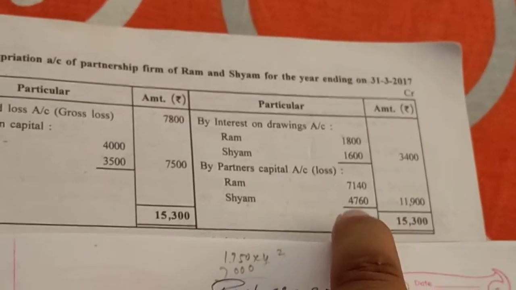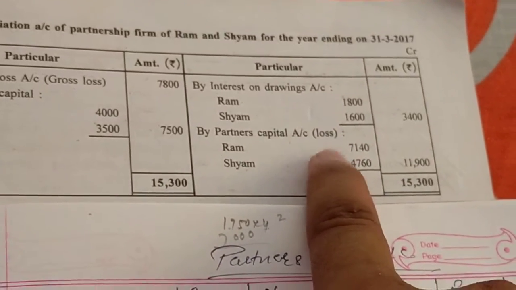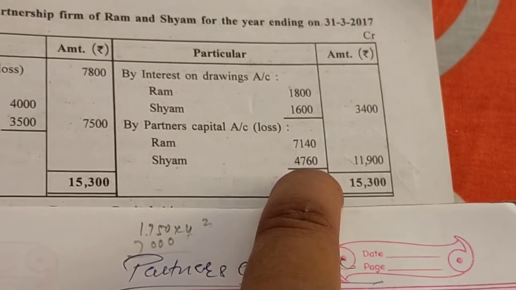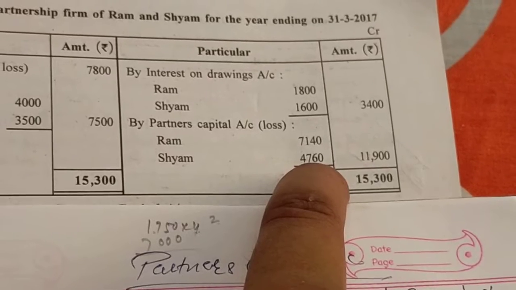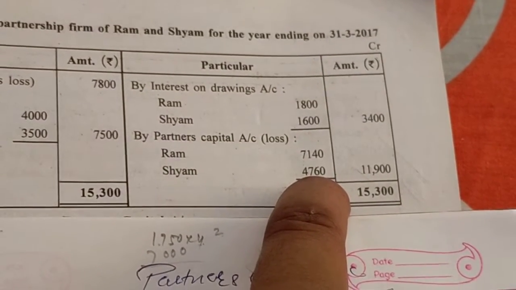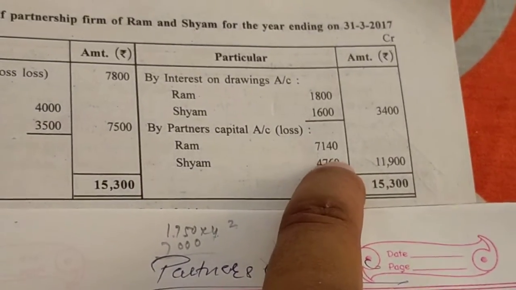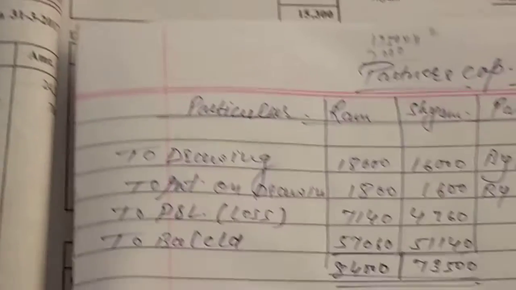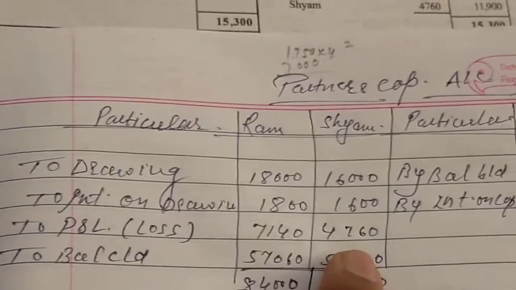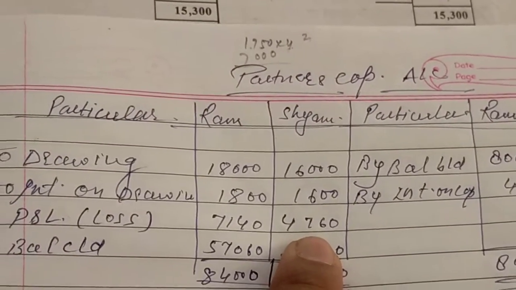Here you can see they are getting a loss. This loss is distributed between the partners, 7,140 and 4,760. As I told you how this value comes, it is distributed between them in the profit sharing ratio of 6 to 4. So 7,140 we will record in the Ram account, and here 4,760 in the Sham account.